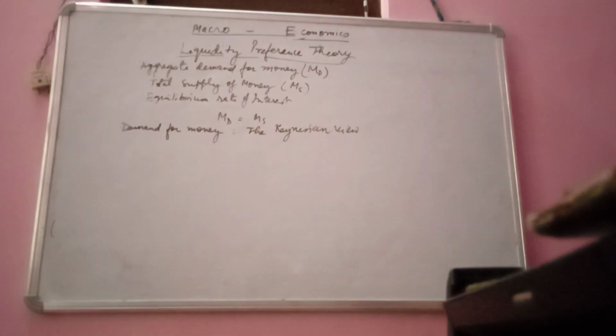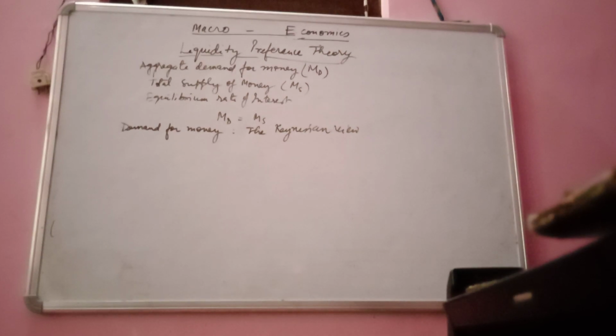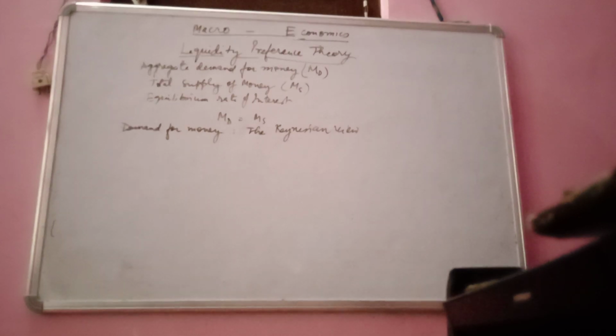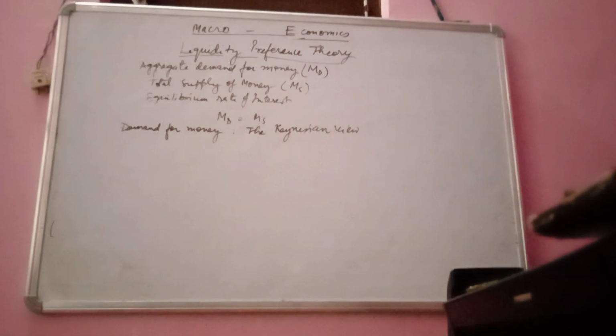So the Keynesian analysis of the demand for money and its terms, demand and supply, money holding, and liquidity preference have the same meaning. And in the discussion about the Keynesian theory of demand for money, Keynes has classified the total demand of money under three categories. See, as per Keynesian view,